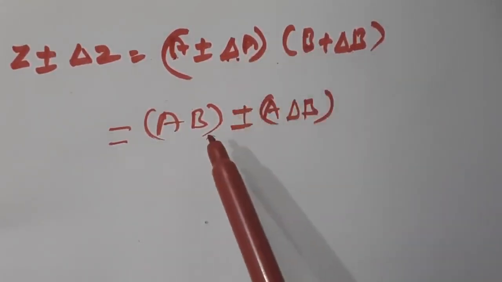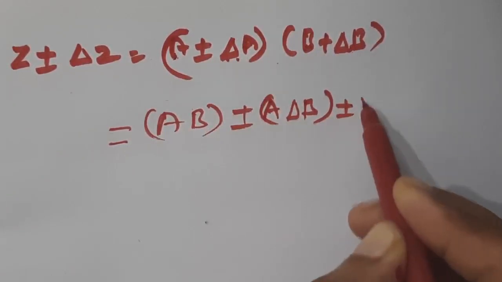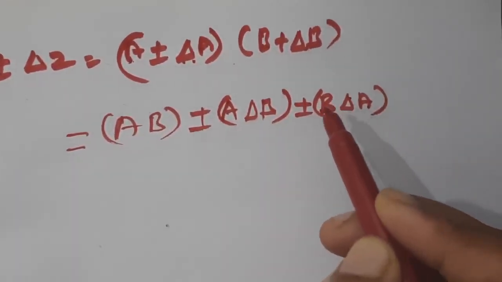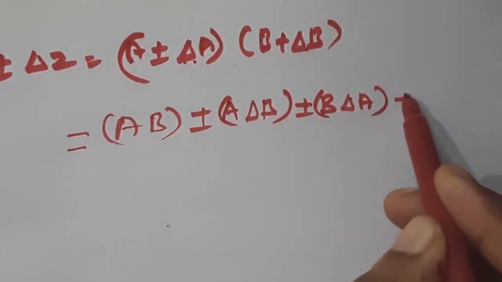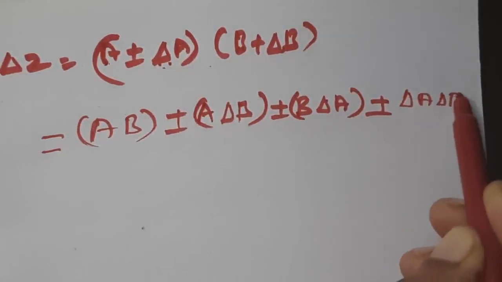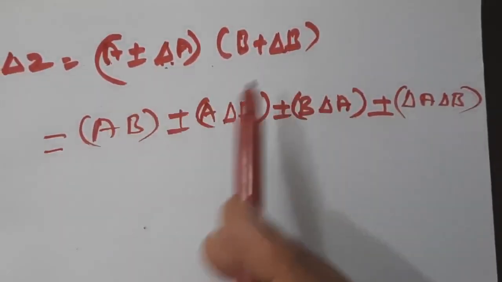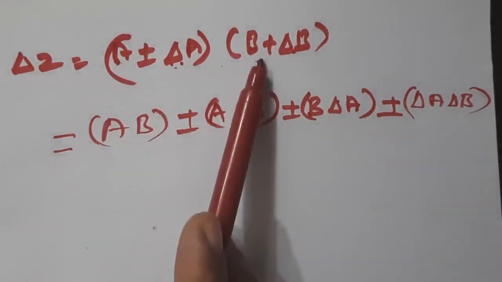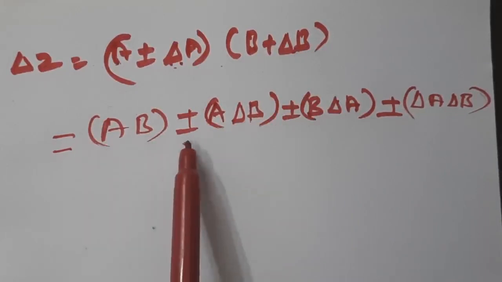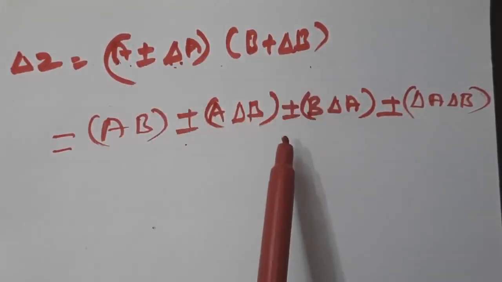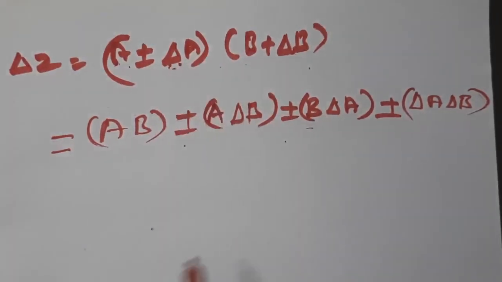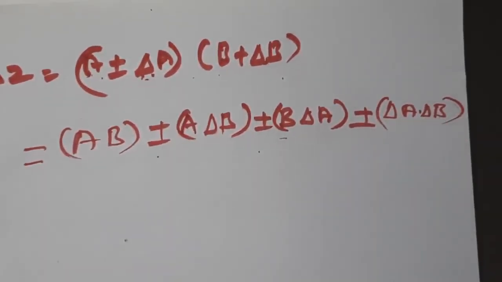Delta A into B, or else we can write B into delta A, plus or minus delta A into delta B. Ordinary multiplication: A plus B into C plus D. So AB plus A delta B. Here plus or minus, so AB plus or minus A delta B plus or minus B delta A plus or minus delta A into delta B.